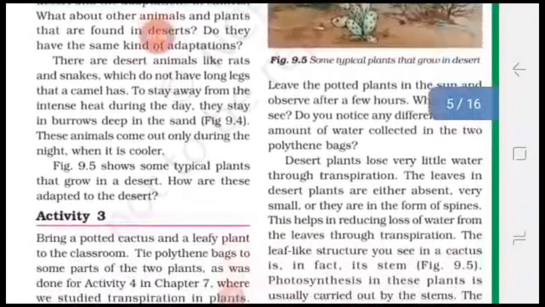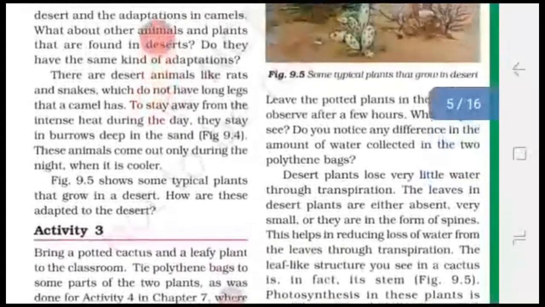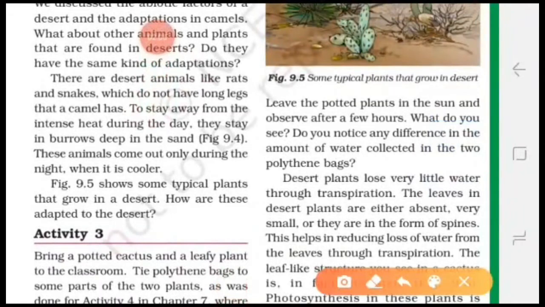Means water comes out of the leaves in the form of water vapour, and this process is called transpiration. Means to say that plants release a lot of water into the air through this process. But desert plants do not have leaves. Why? You know that there is a scarcity of water in the deserts. If more leaves were there, then the plant would release more water. So to conserve water in their body, their leaves reduce into spines.